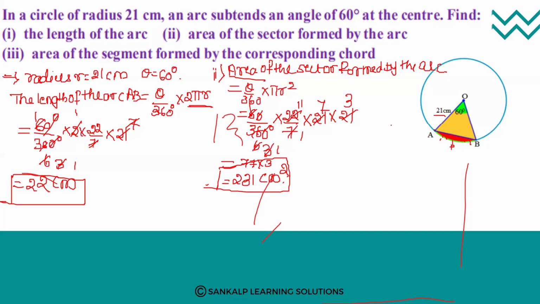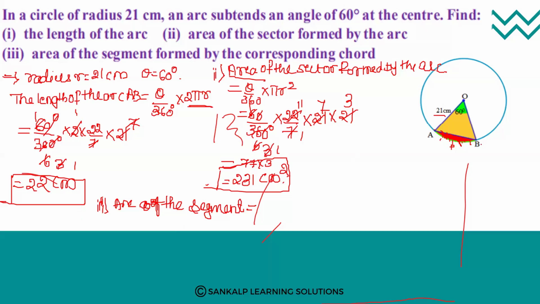So to calculate the segment, area of the segment is equal to, area of the segment means this part we want, right? So for this, we take the full area of the sector minus the area of triangle AOB. Then you will get this area of the segment. So for that we need to calculate the area of the triangle OAB, right?